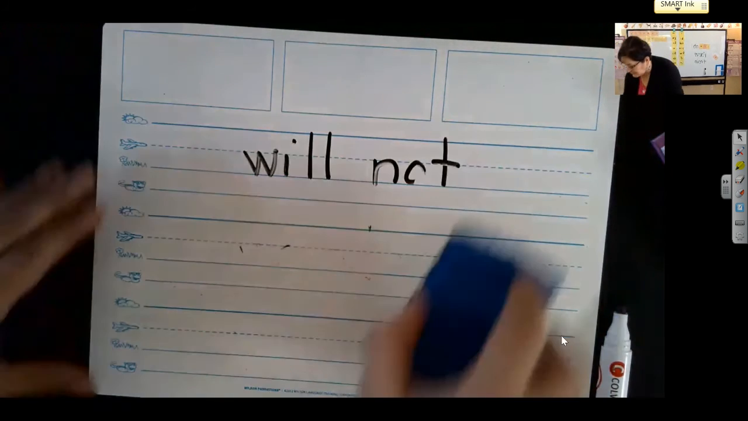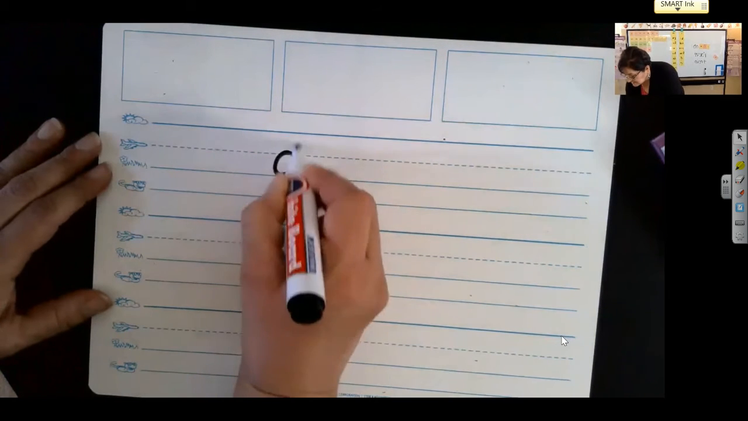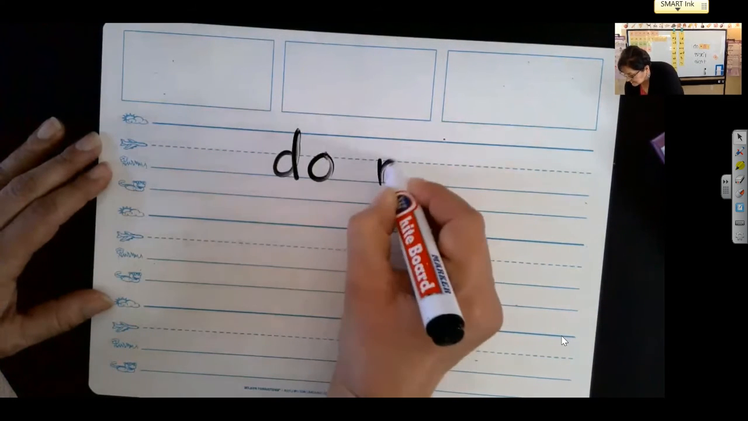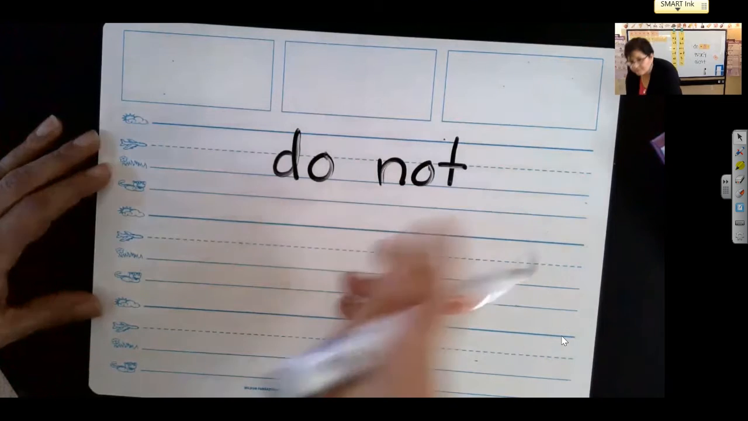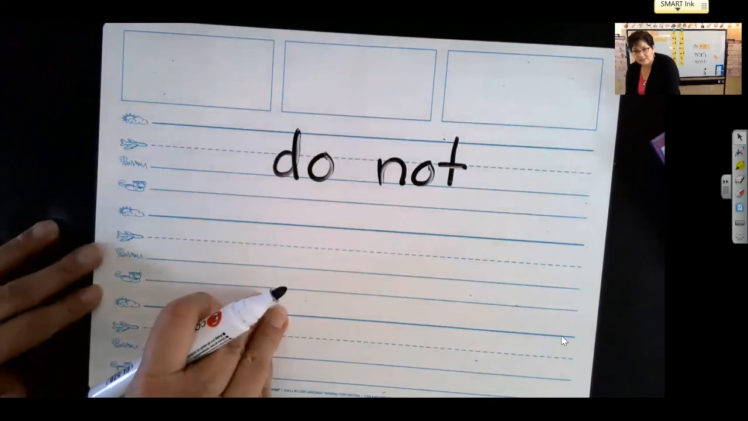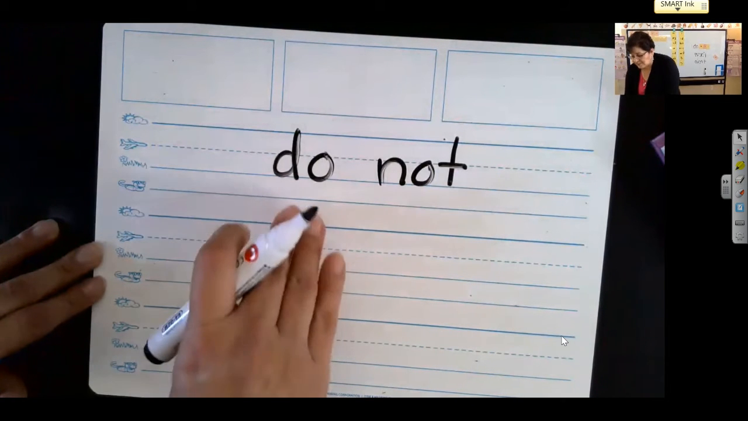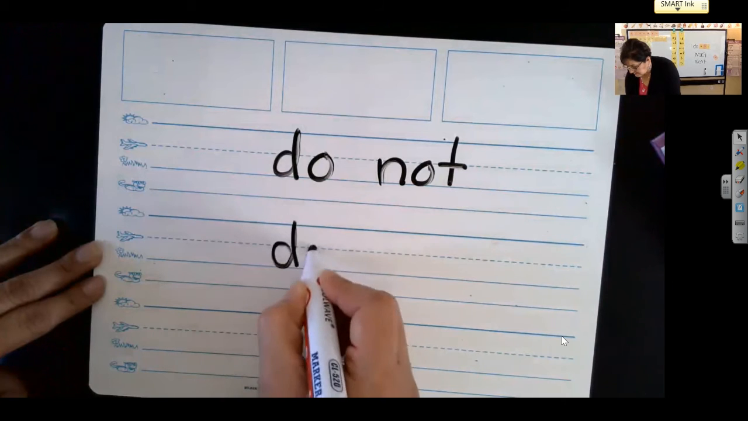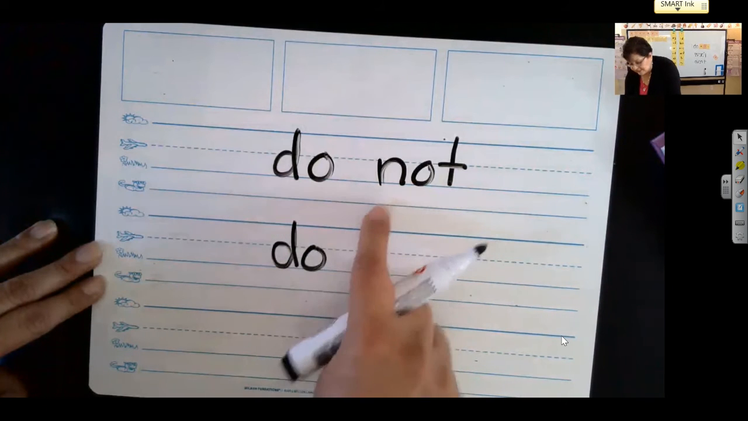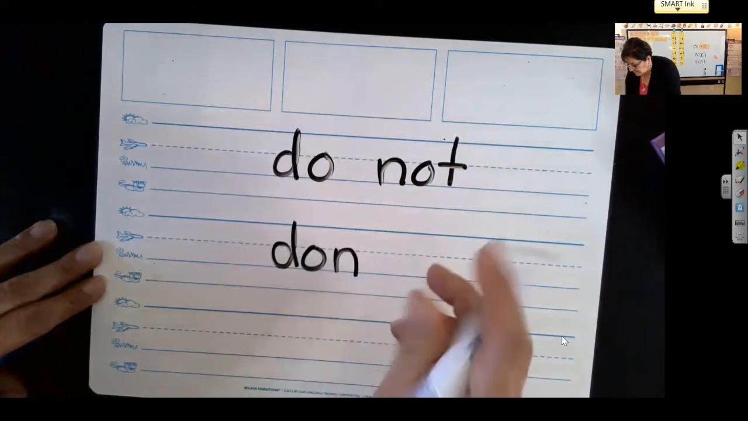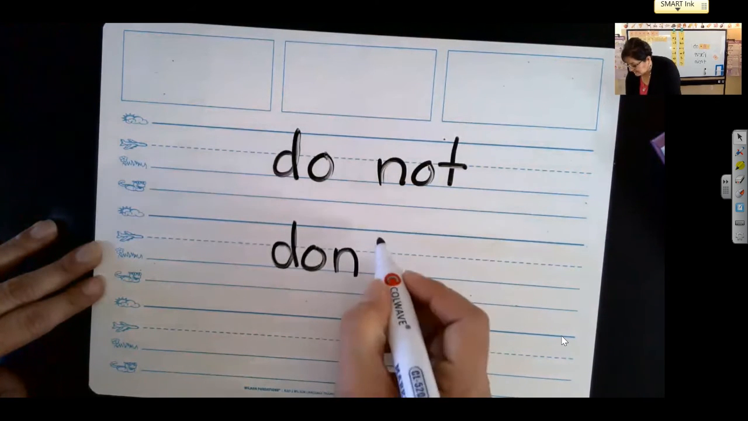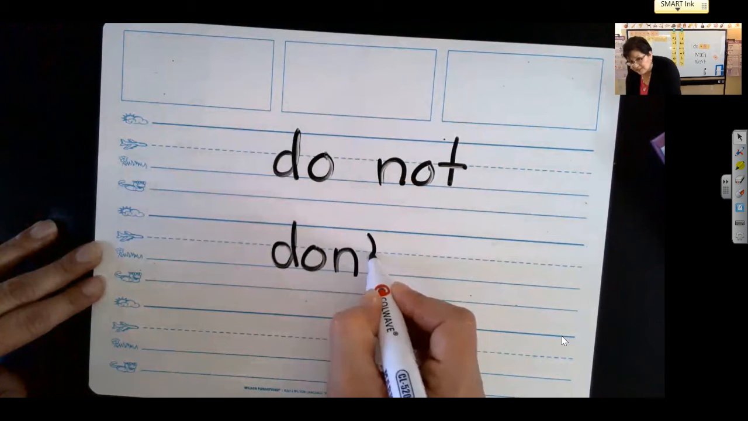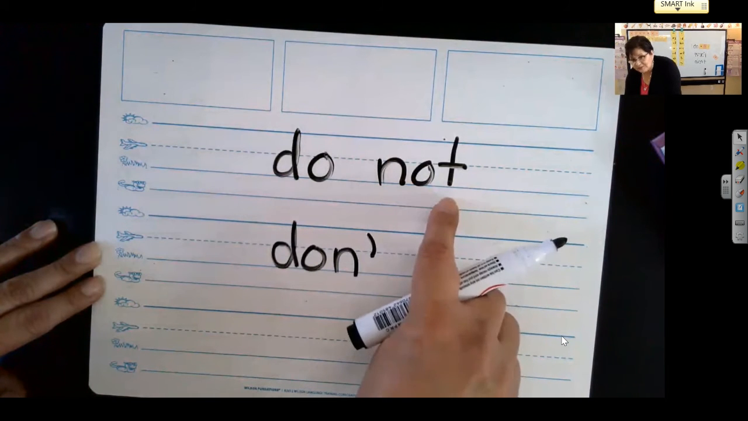All right, so let's try a couple more words. Here we go. Do not. Go ahead and write do not. Do not. So I have do not. What am I going to do with this first word? Nothing, just bring it down. What do I do with this N? Bring it over. What about the O? I'm going to replace it with the apostrophe. And then what do I do with the T?